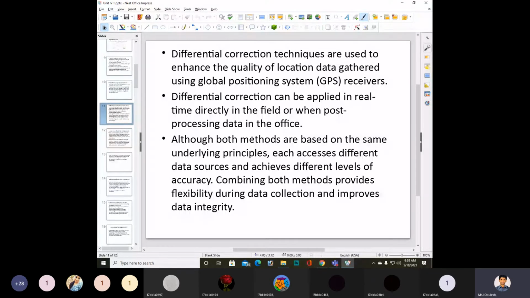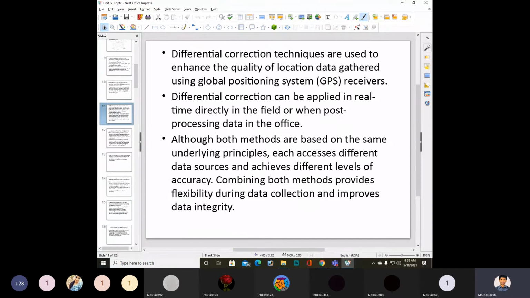Differential correction can be applied in real time directly in the field or when post processing data in the office.